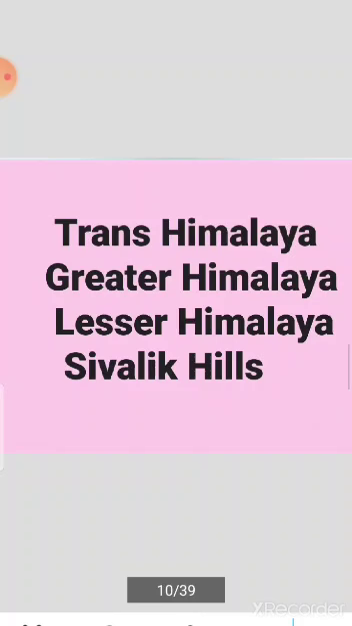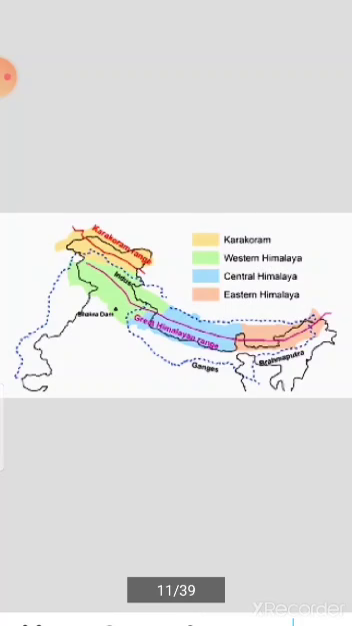The Zanskar, Ladakh, and Karakoram ranges are part of the Trans Himalayas. The Himadri range reaches its greatest height inside Nepal. Its peaks include Daulatagiri, Choyu, Mount Everest, Makalu, and Kanchenjunga. Mount Everest rises to a height of 8,848 meters.